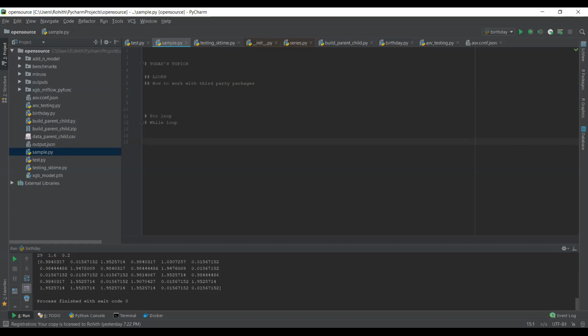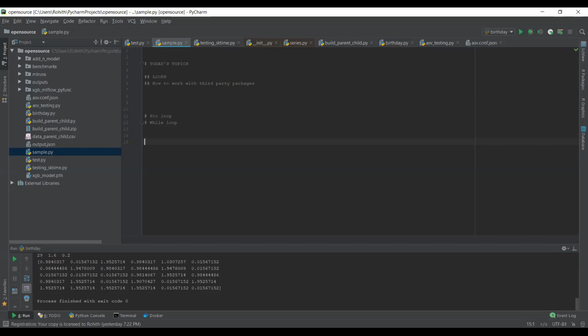So if we talk about the for loop, what is a for loop? If you look at it in other programming languages, you have an index variable, the starting variable, and then you have the end variable. We keep on iterating until we reach the end of the condition. So this is how we do looping in a for loop. Let's look at the basic syntax.